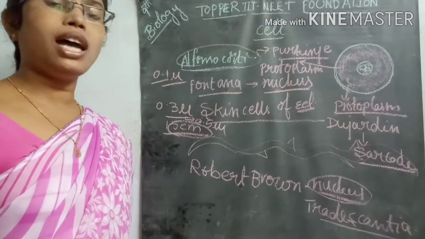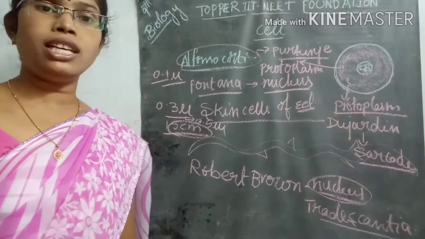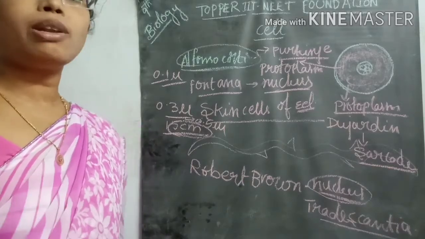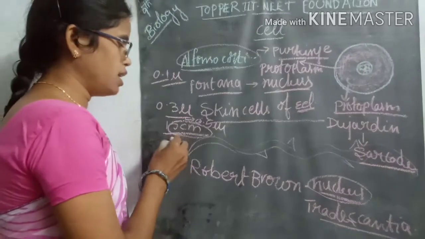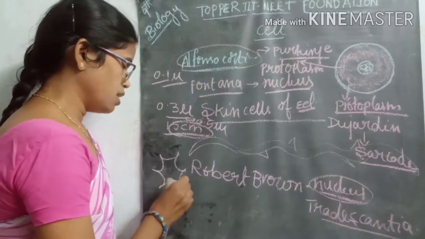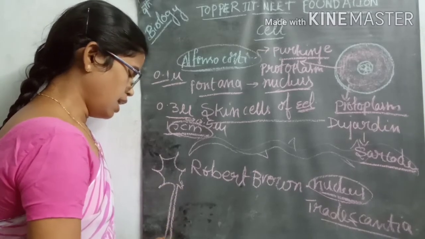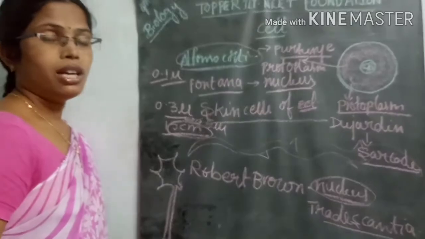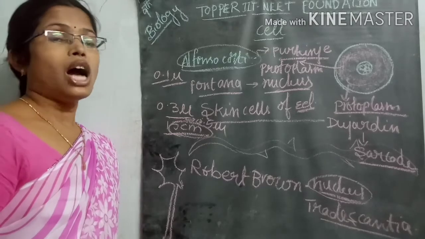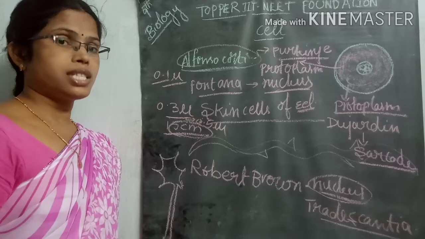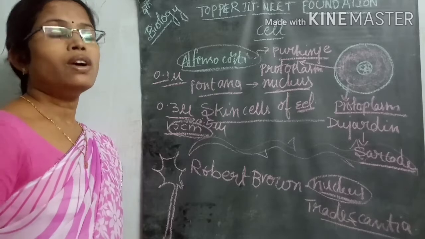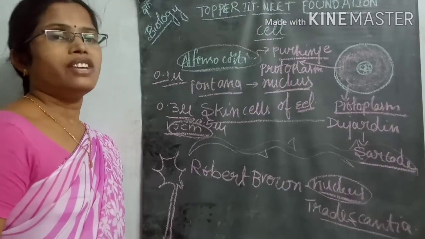In higher organisms like our body, the cell diameter is approximately in centimeters. The longest cell in our body is the nerve cell. And in nature, the largest cell is the ostrich egg, which is considered the largest cell. In our body also a lot of cells are there, and their size differs from one organ to another.